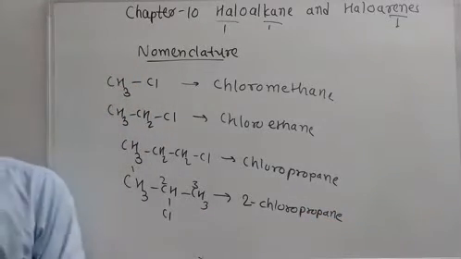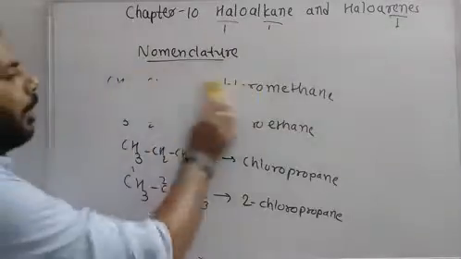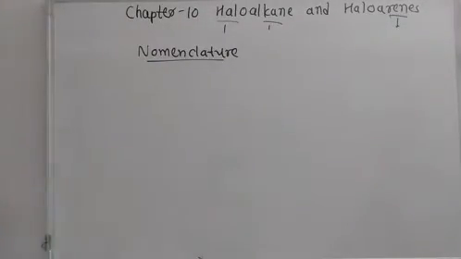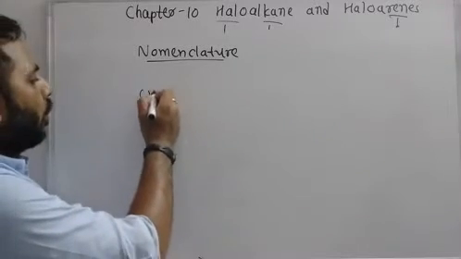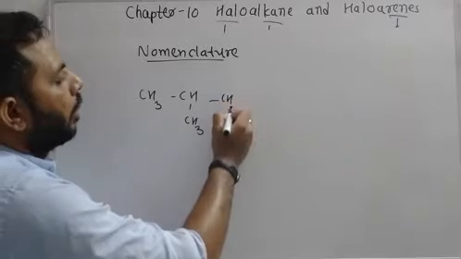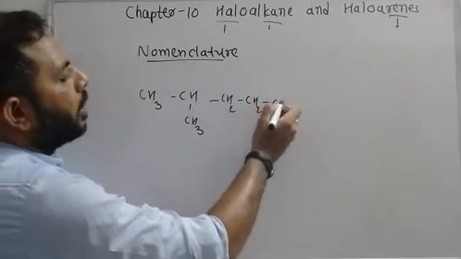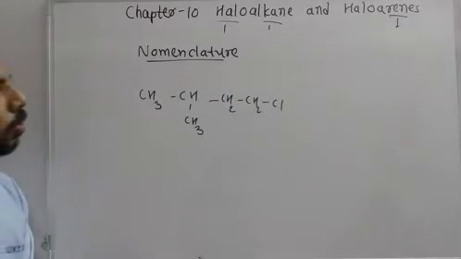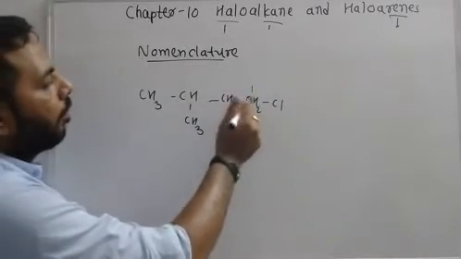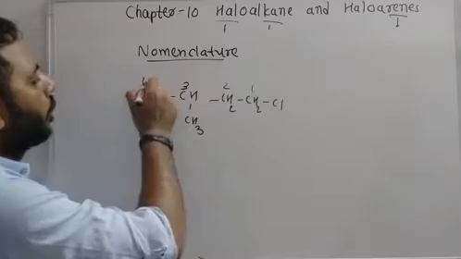Okay. Let's see many other examples of haloalkane. If a methyl group is there and chlorine is present at carbon number 1, we'll give numbers from this side: 1, 2, 3 and 4.